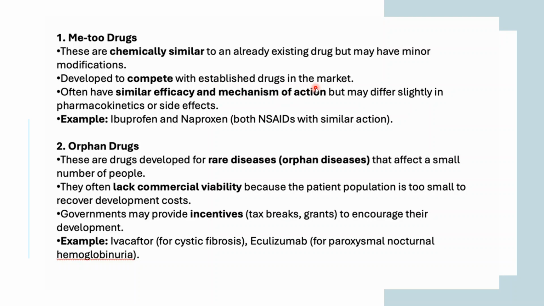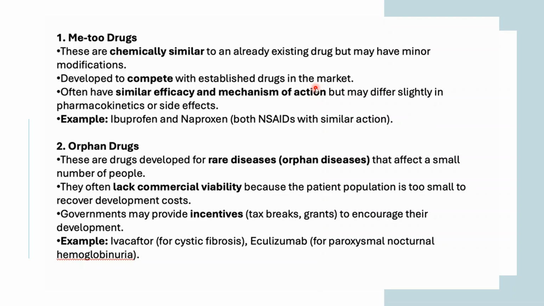So these kind of drugs are known as Me Too drugs that are similar to what is available in the market, but with minor modifications. The modification is reflected in the difference in pharmacokinetics and side effects, but often sometimes what happens is similar. They show the similar efficiency and the mechanism of action. Okay, they show the action in a similar way. So these drugs are known as Me Too drugs. So I hope it is clear what is Me Too drugs by now.